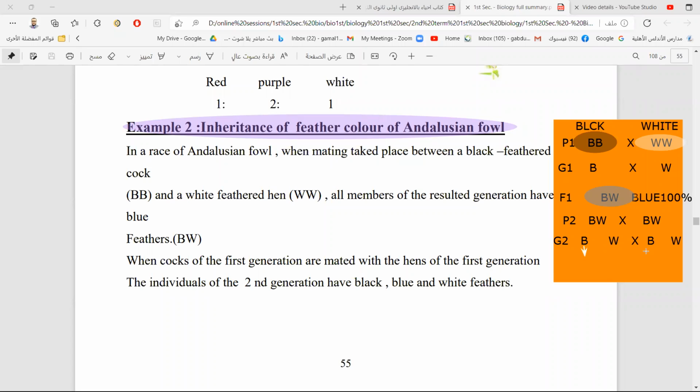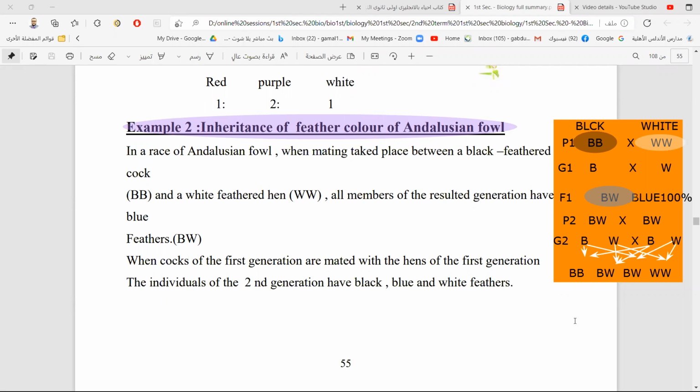This one can come with this one here, and this one can come with this one here, and this one can come with this one here, and finally this one comes with this one here. What do we have? We will have now B capital, B capital; B capital, W capital, 2 times; and finally W capital, W capital.